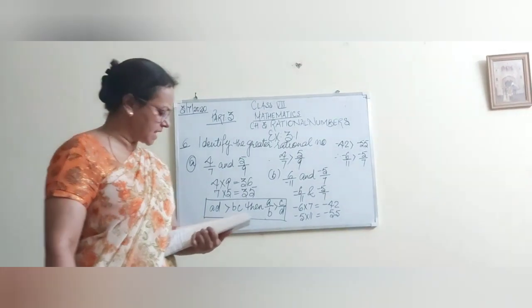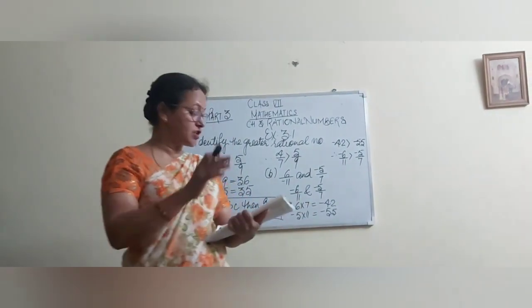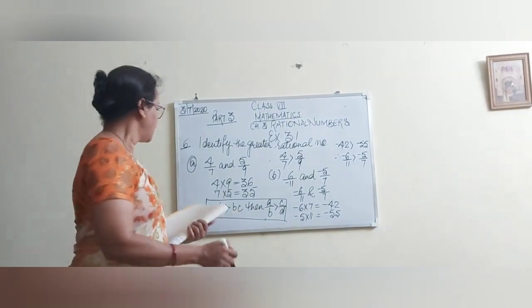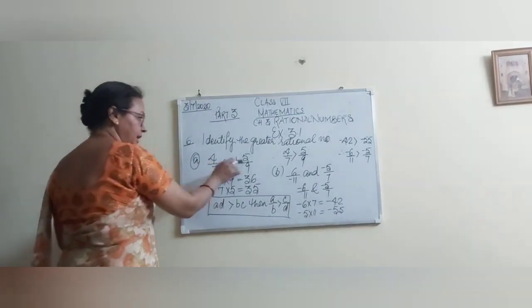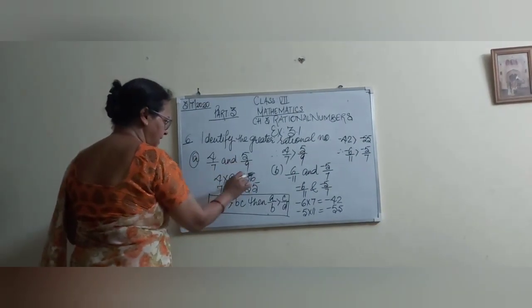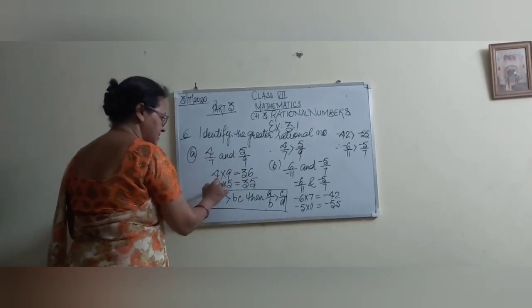Student, question number 6 is identify the greater rational number in the given pair. Okay, first pair is 4 by 7 and 5 by 9. So we are doing cross multiplication. 4 into 9, this is 36. 7 into 5, this is 35.